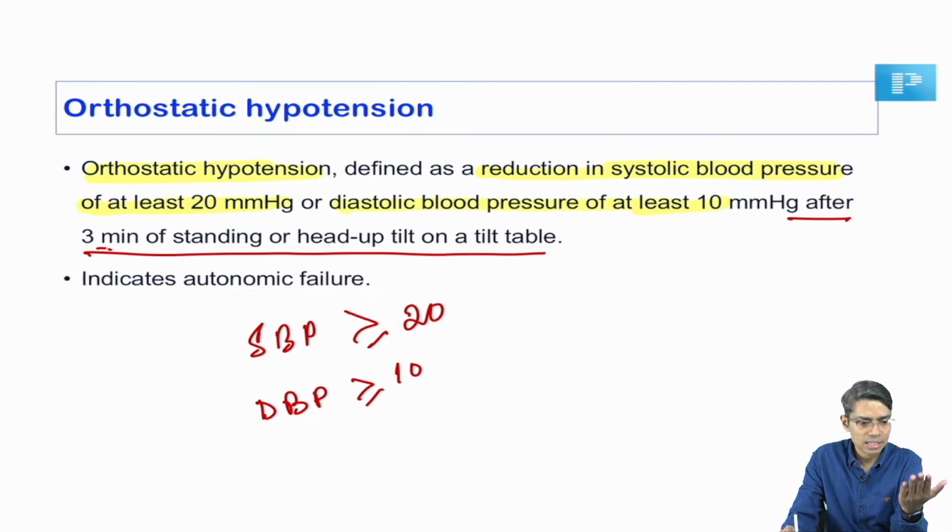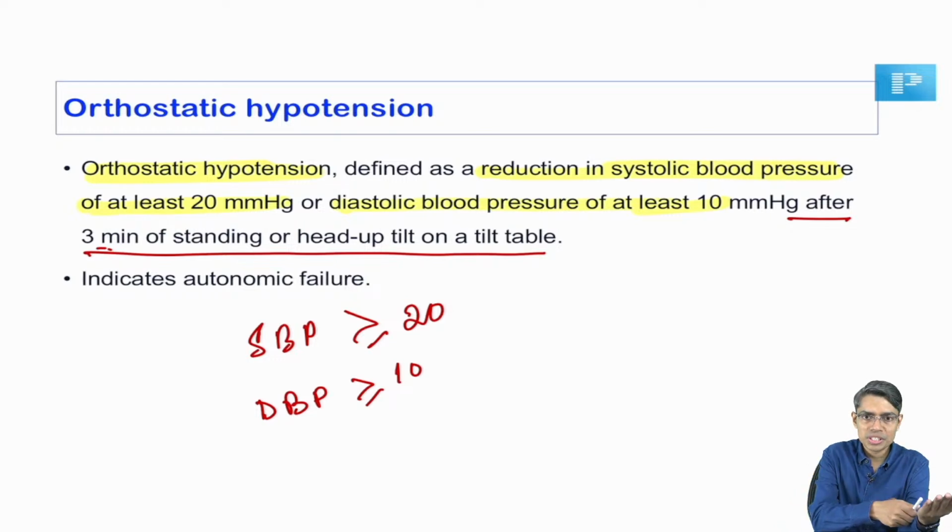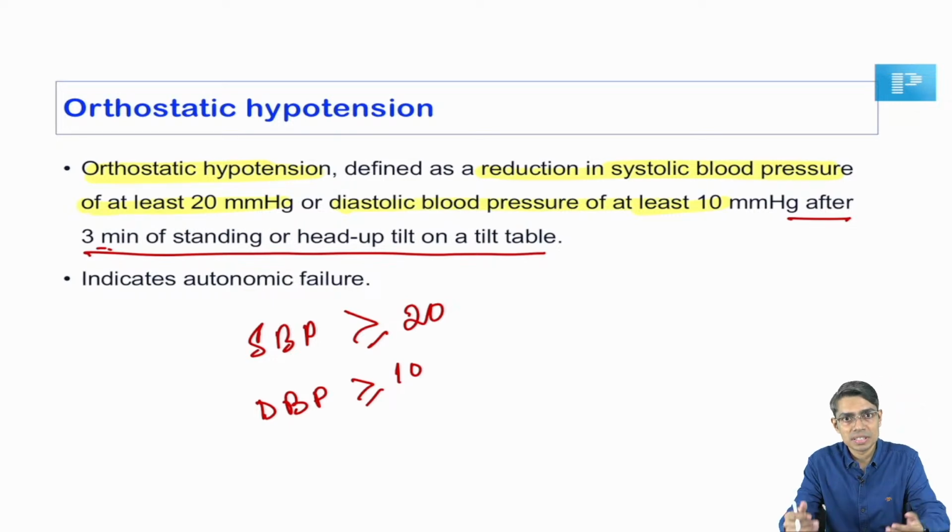So there are certain tables which are available in certain departments, like in our department there is an autonomic lab where there is a tilt table where the patient or subject will lie down, okay, and then the table will move from lying down to upright posture, rather than the patient actively moving from supine to standing. Okay, so this is a passive table which is tilting the subject from supine to standing. But anyway, after changing the posture, at 3 minutes you record the blood pressure.